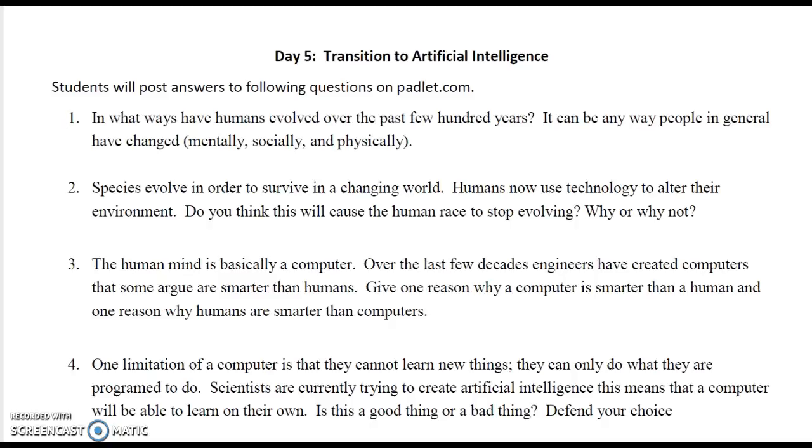The first step is the students will answer these questions or put ideas to the answers to the questions using software known as Padlet. What it does is allow students to post their thoughts and ideas and view other people's thoughts and ideas. What we can do then is start making connections between the students' thoughts and ideas. Another great thing about using Padlet is that you can insert video links as a teacher, and links to other articles. So if students are struggling to get ideas and don't know what to put down, they can access these videos and links to help them understand things that they might not get from these questions.